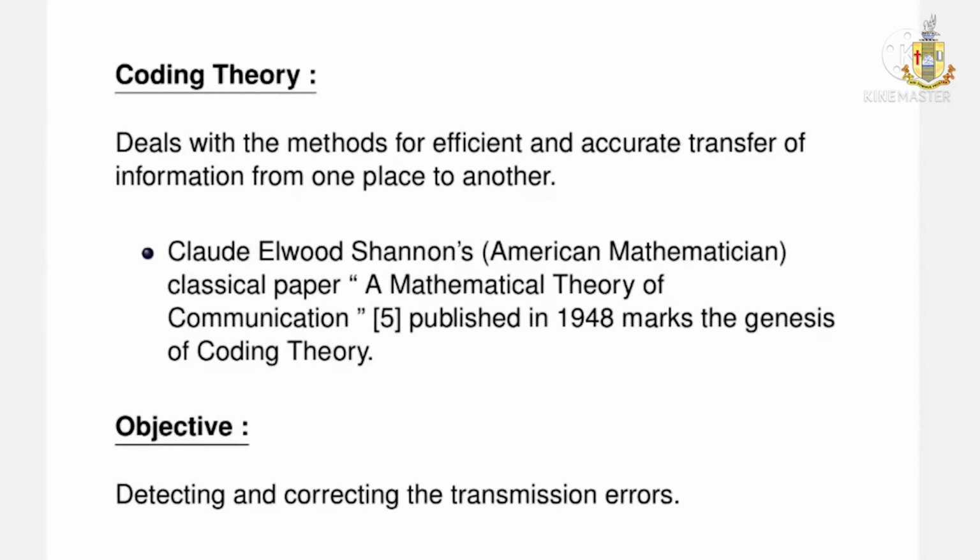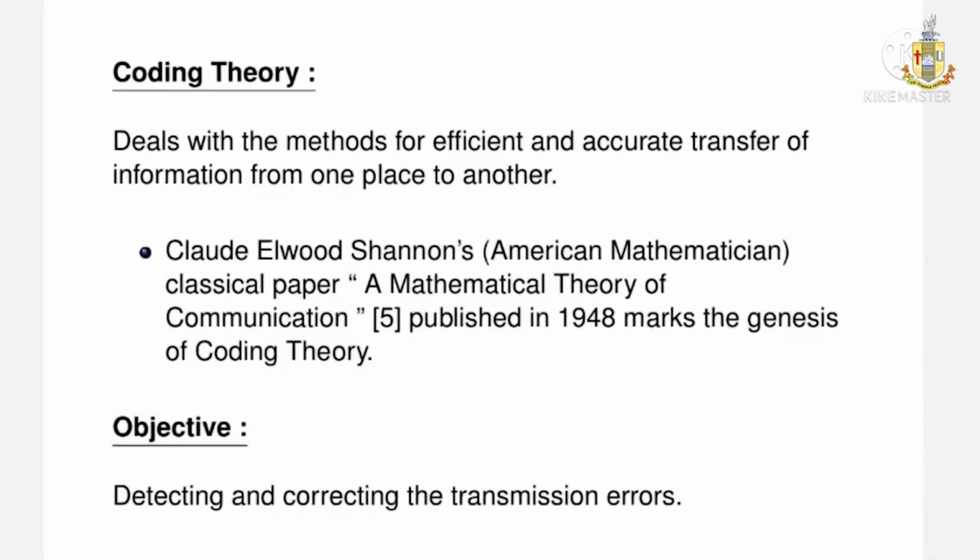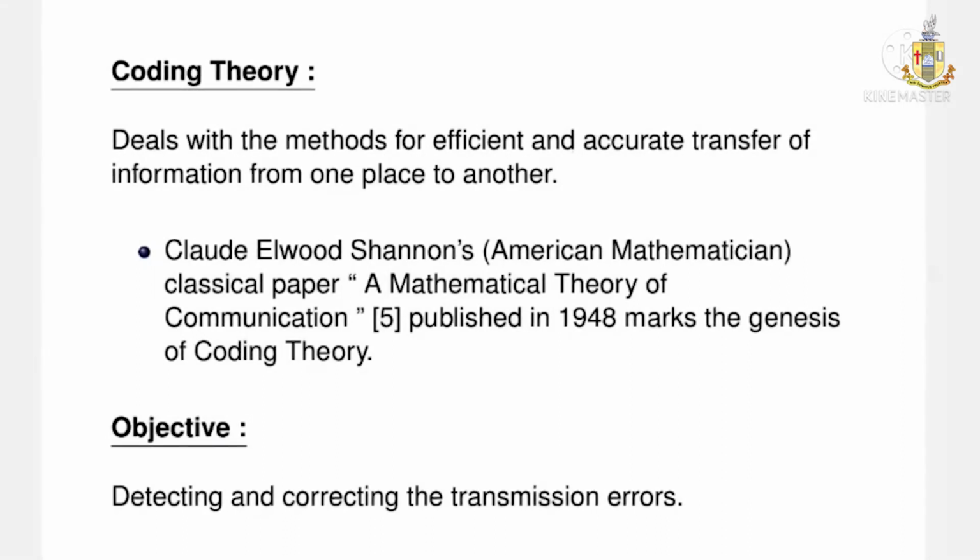For example, let me describe a situation. In deep space communication, a satellite in orbit sends information about an image or photograph of some distant planet to the ground observing station. At the receiving end, due to some kind of external noise in space, some information gets distorted or misplaced. So on the receiving end, we need to exactly predict what might have been sent from the satellite. Here comes the role of coding theory.